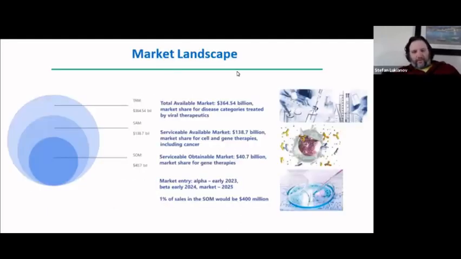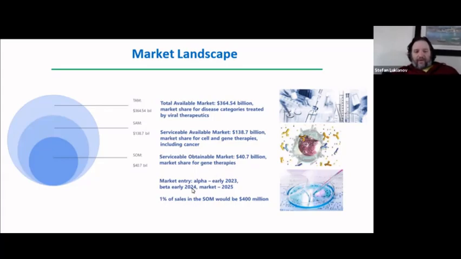The market landscape is quite lucrative. So the total available market for all the disease categories that I mentioned on a previous slide that can be treated with viral biologics is well over 300 billion. If we just reduce that to cell and gene therapies, including cancer, that goes down to 100 billion, still quite a bit. And then finally, if you just target gene therapies, that's 40 billion. So we think that having these types of drugs can present companies with quite a bit of market share.